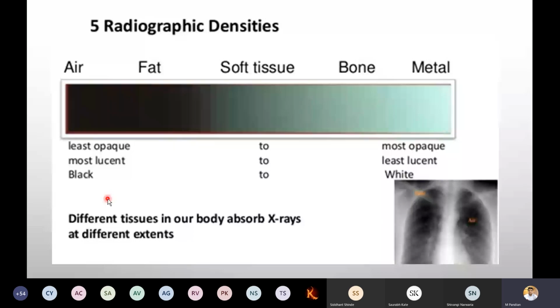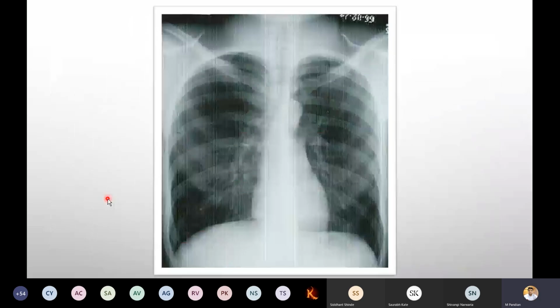Now you can see this. Concentrate on the bones. Anyone can unmute the mic and say, what is the color of the bone? White, sir. White or opaque. Very good.